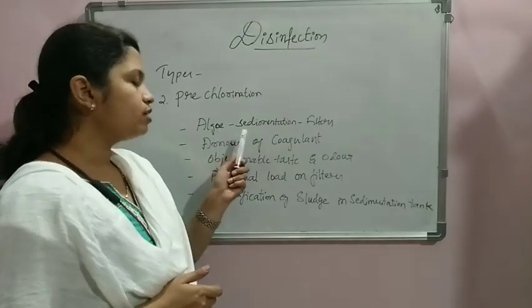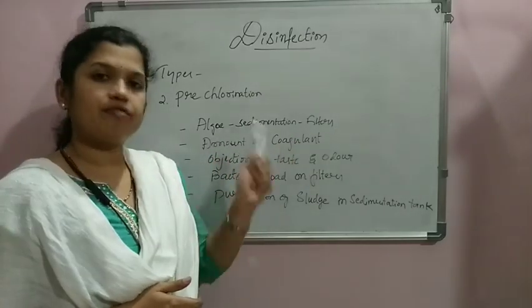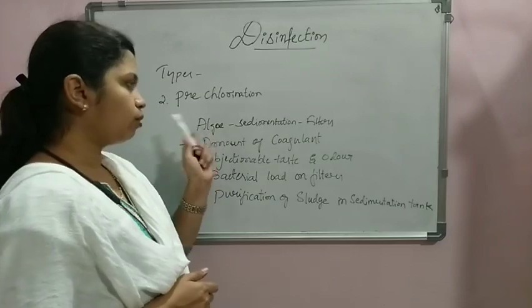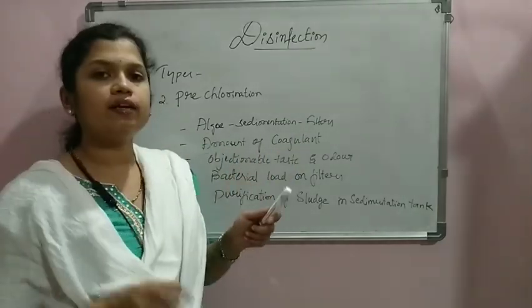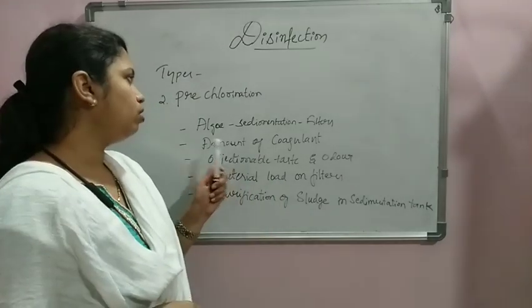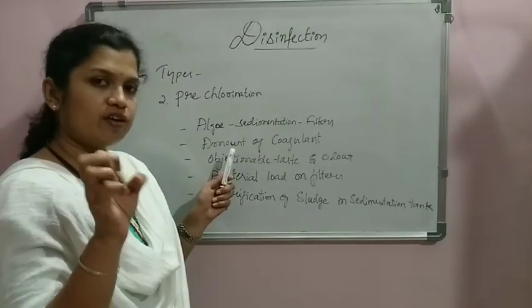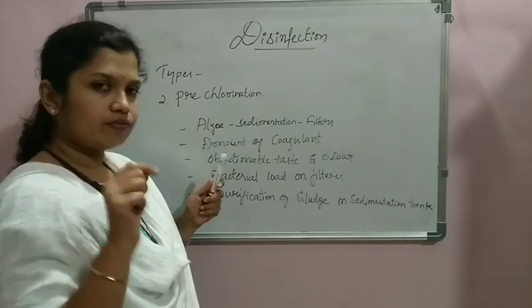If algae is present in the sedimentation tanks and filters, we have to check that when adding chlorine before sedimentation or filtration. The amount of coagulant we are going to use in the process is also one of the important factors that decides the point of chlorination.